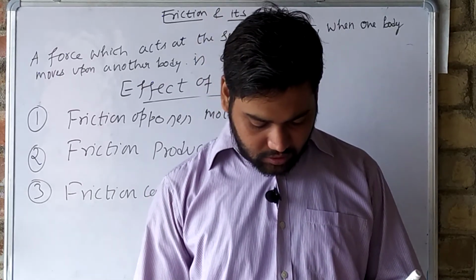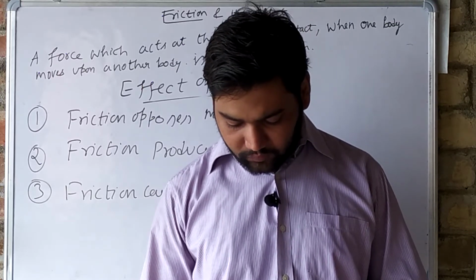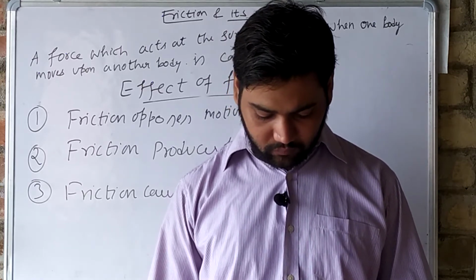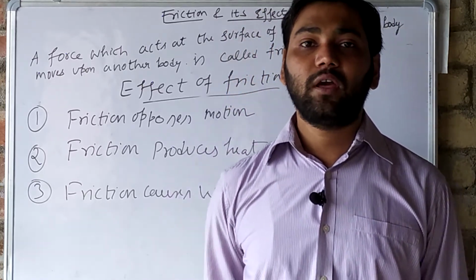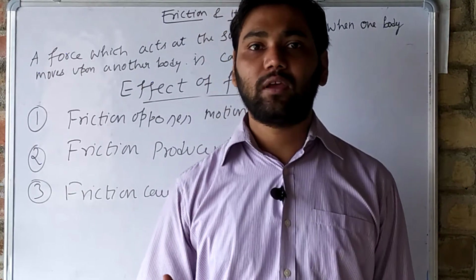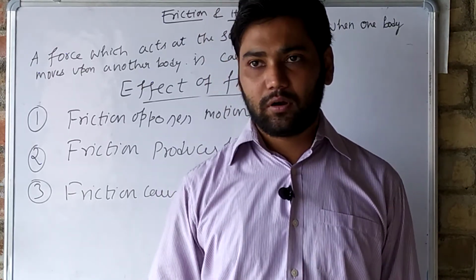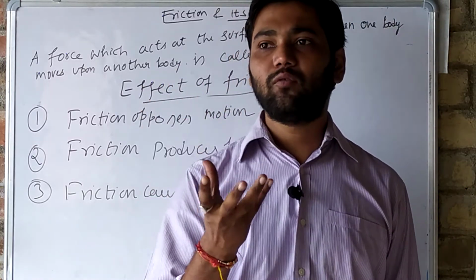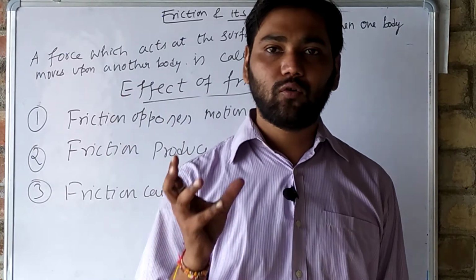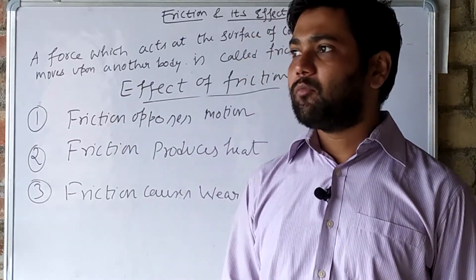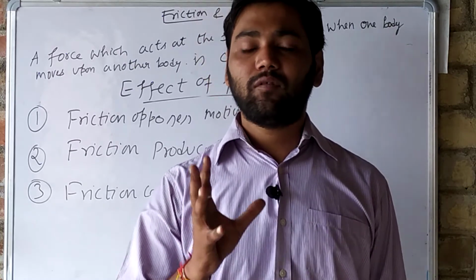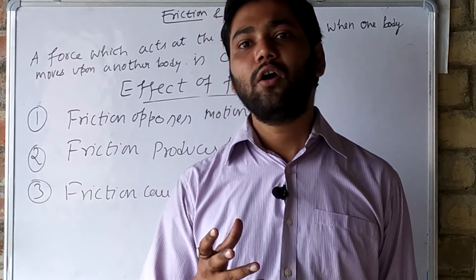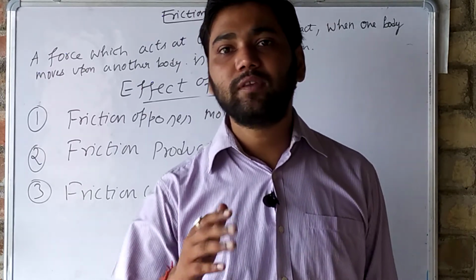Second, it is for the same reason that the tires of different kinds of vehicles are provided with deep grooves so that they offer large friction with the surface of the road and do not slip. They are saying that a large vehicle has deep grooved tires. Deep grooved tires means the layer of the tires is very thick. Because of that, they generate more friction, and the tires of the vehicle do not slip.